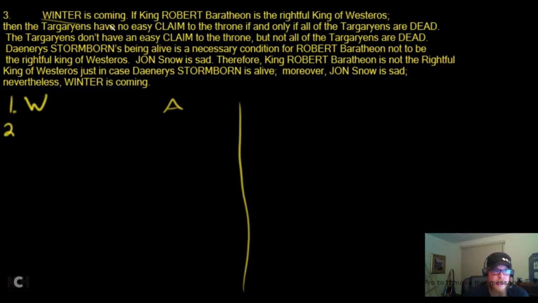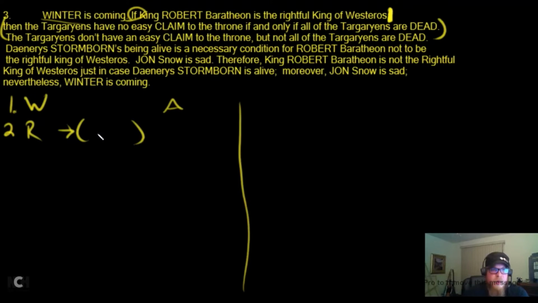Winter is coming. Line 2, if. That means there's an arrow. If King Robert Baratheon is the rightful king of Westeros, and that semicolon there means there's a separation here. If there's multiple stuff here that goes together, and it does, that means there's an arrow. On the left side of the arrow is just Robert Baratheon is the rightful king of Westeros. More stuff. Then what?